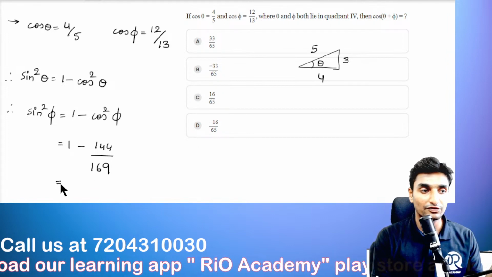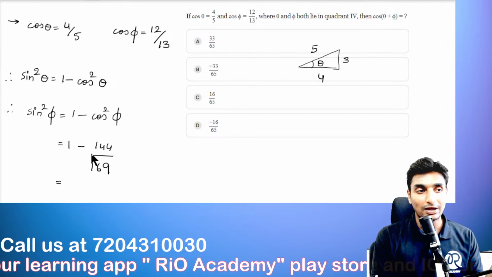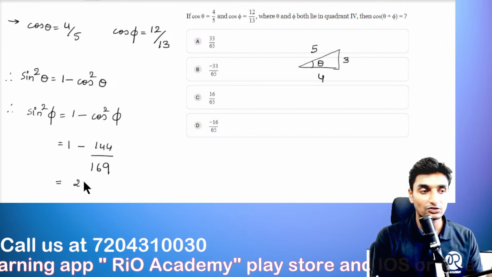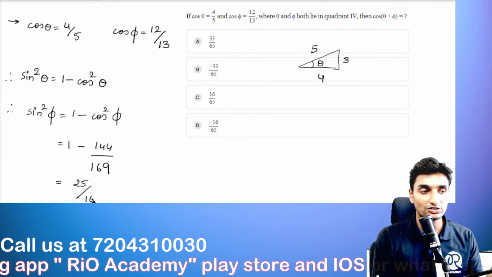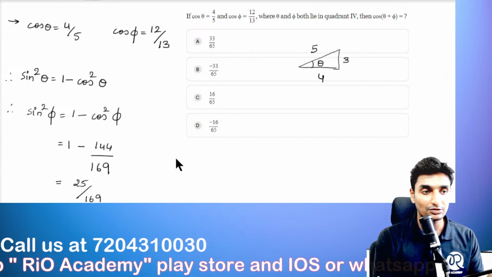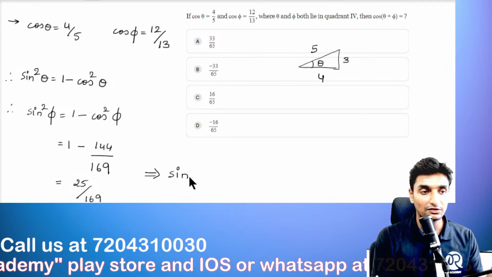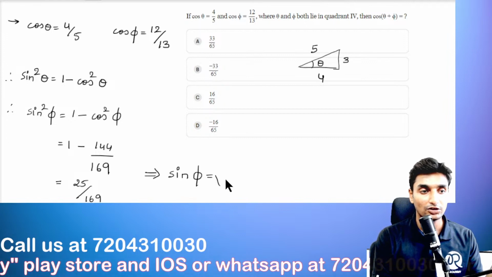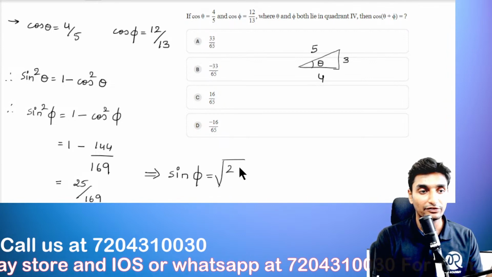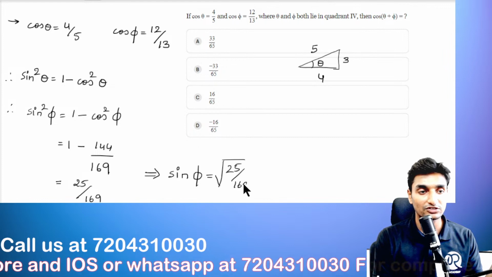So now we have to simplify. See, 169 minus 144 will give us 25 divided by 169. So the next step, guys, I'll write it down here. Sine phi will be given by the root value of 25 divided by 169.